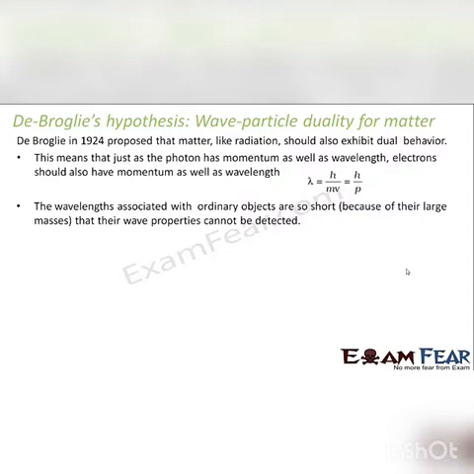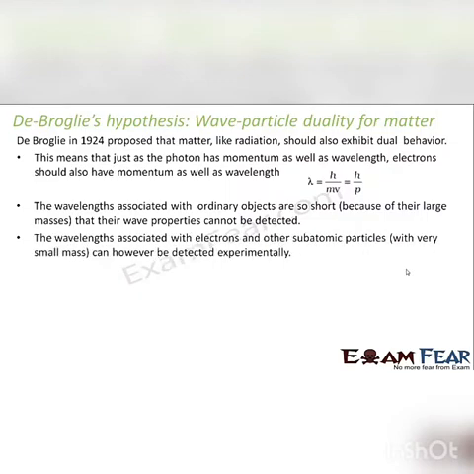That's what is written here. The wavelengths associated with ordinary objects are so short because of their large masses that their wave properties cannot be detected. The wavelengths associated with electrons and other subatomic particles can, however, be detected experimentally because their masses are extremely small. For an electron, the mass is 9.1 into 10 to the power minus 31 kg, which is an extremely small mass. Therefore, the wavelength associated with the electron is not that small. It can be detected experimentally.